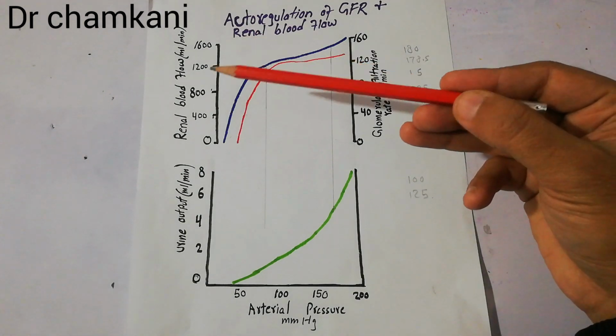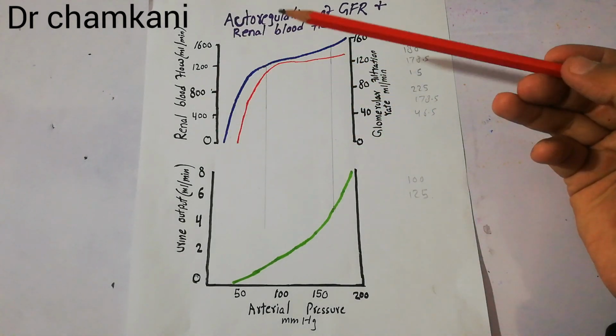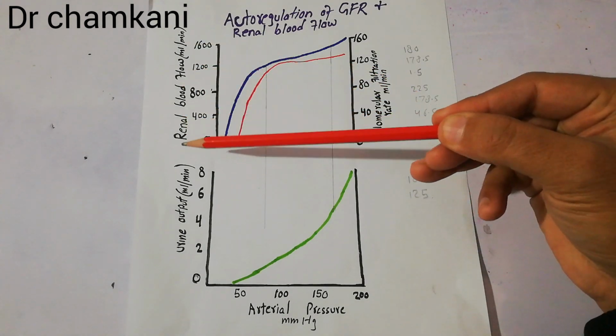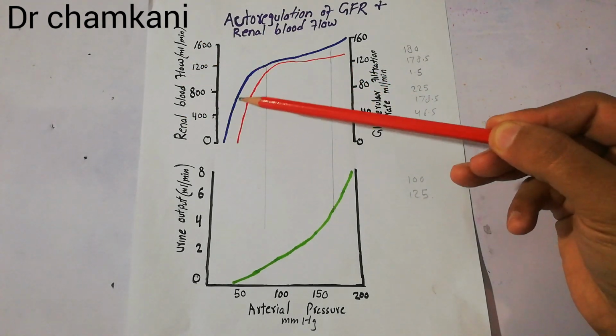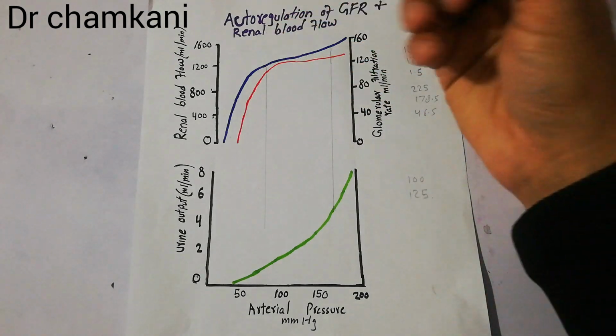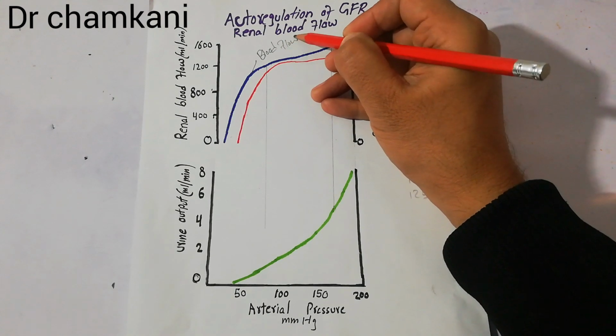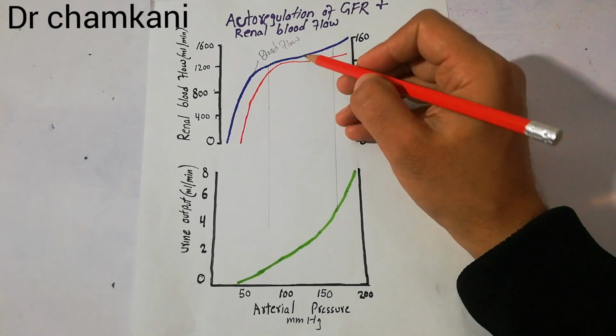Now, let's focus on this diagram. These two graphs show the renal blood flow, which is shown with the help of this blue color, and here with the red color we have shown the GFR.